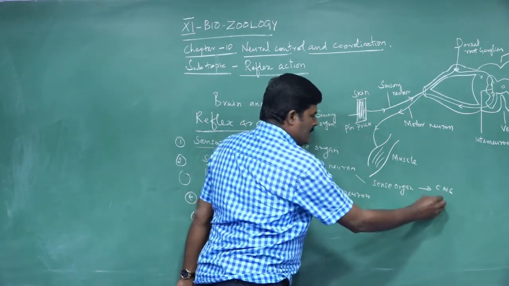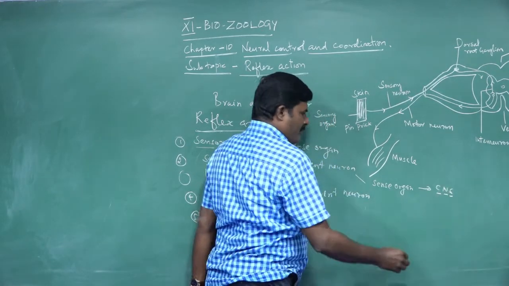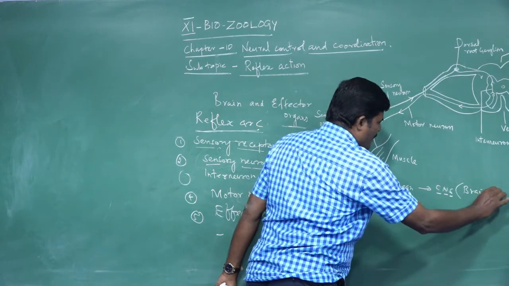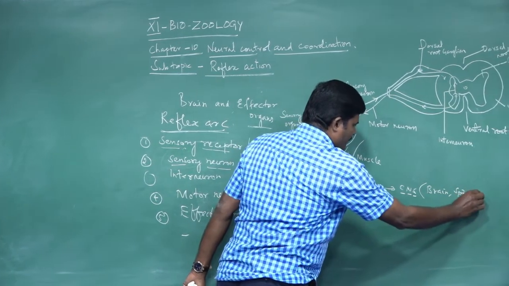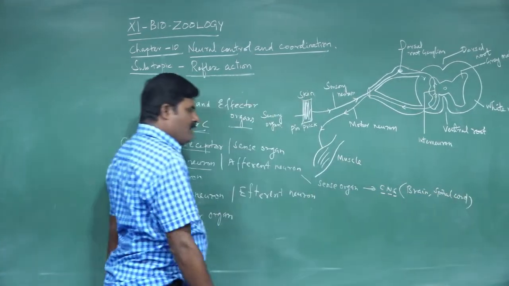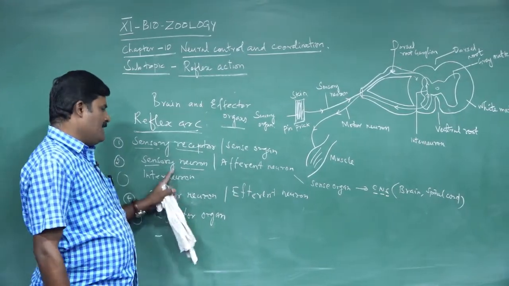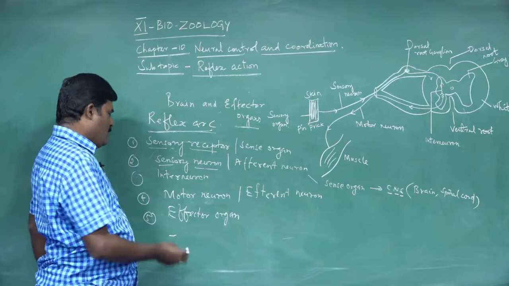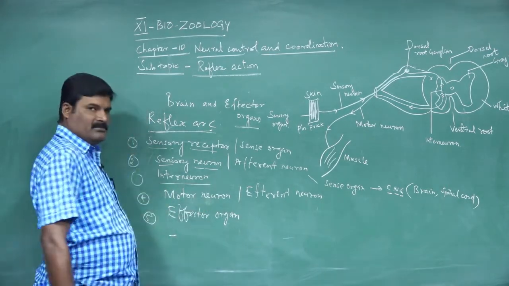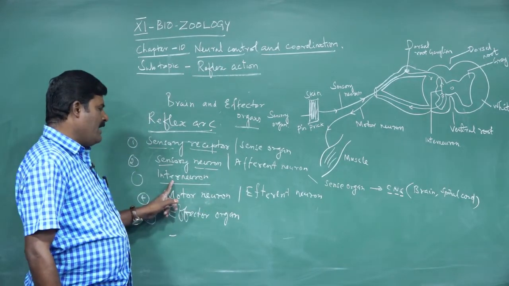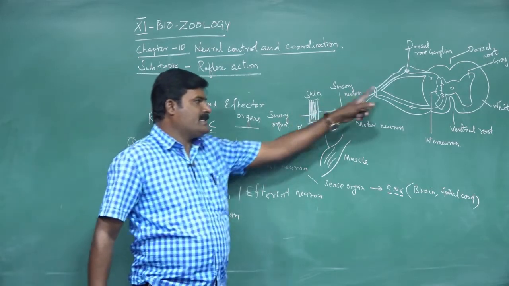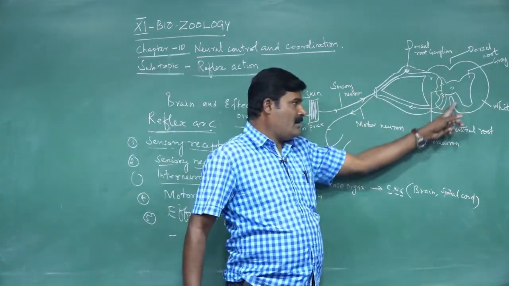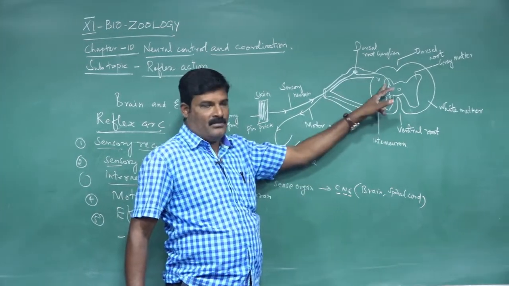CNS means central nervous system. The central nervous system includes two parts: one is the brain, another one is the spinal cord. So these are sensory neurons or afferent neurons. Next one is the interneuron. Where is it located? Interneurons are located in the spinal cord. In general, the spinal cord consists of two parts.